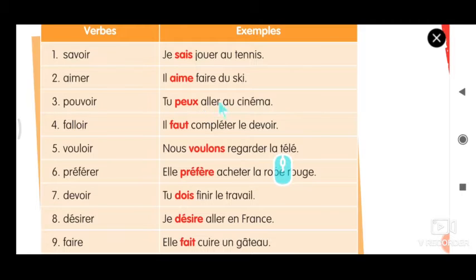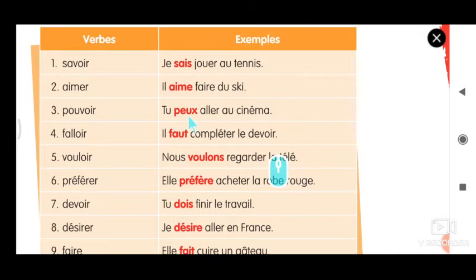Je peux aller au cinéma. Tu peux aller au cinéma. Tu peux means you can go to the cinema. Can, in English, they will call modal verbs. These verbs will be used for probability, possibility.